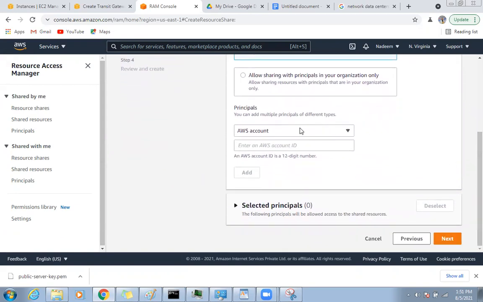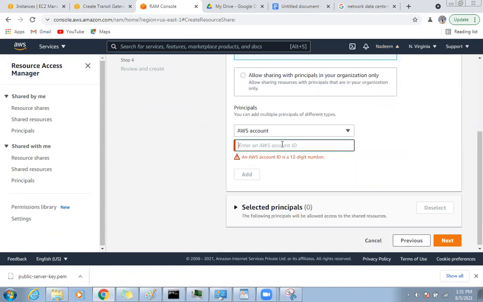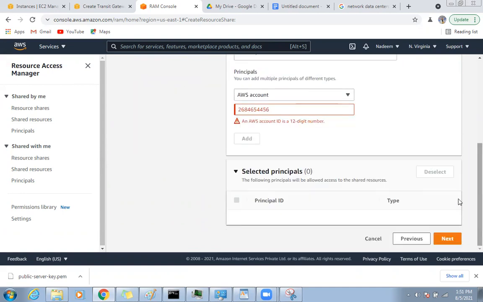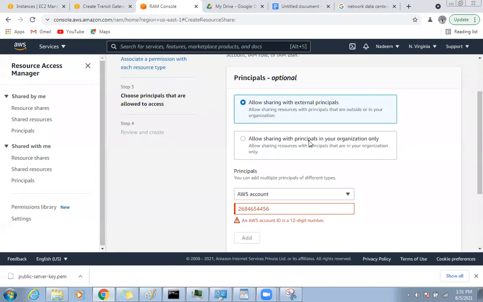So account, can you see this account? I need to enter Salman's account number. See, my account is this one. If Salman's account is something else, I need to share this one and select principal. Is it allow sharing with your organization only, or allow sharing with external principals? Okay, so we are sharing something to this account number.